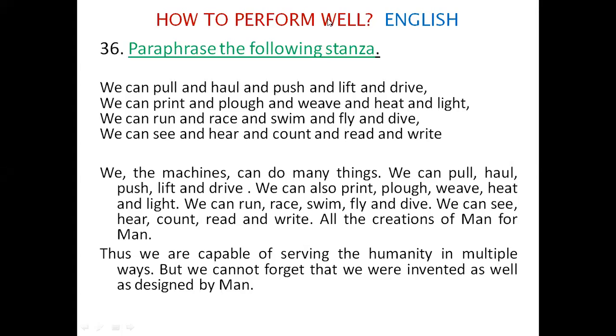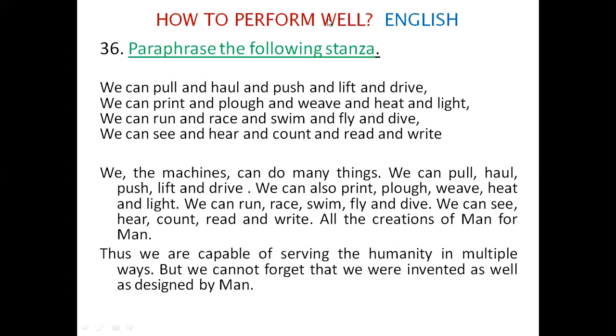So many verbs are there. The special feature is that the quality may not be there. The lines are totally prosaic. You can just rewrite them as a paragraph with no difference. There isn't any difference between poetry and prose as far as this stanza is concerned. Still, this stanza has been given for paraphrasing. How well can you do it?